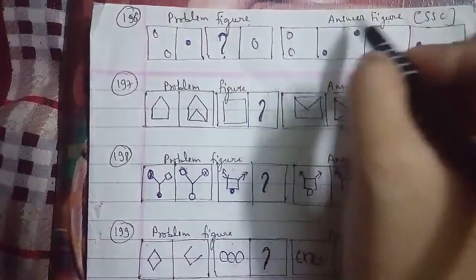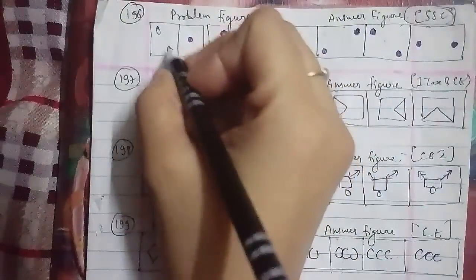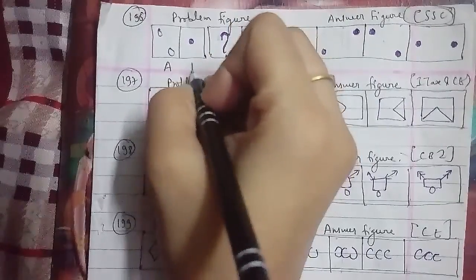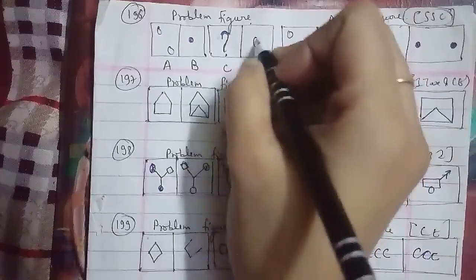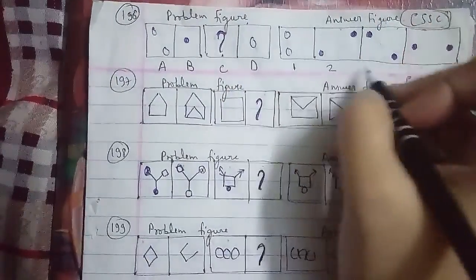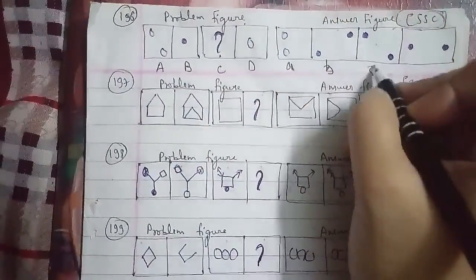196th question of the session, these are the problem figures and these were the answer figures, which has been asked in an SSC examination paper. There are two circles, a white circle which has been named as A, a shaded circle B, this is your C figure, and the D figure which we have here. So that is named as A, B, C, and D.